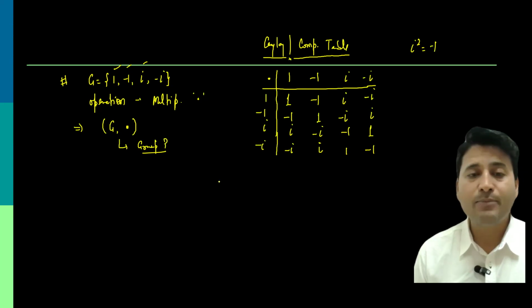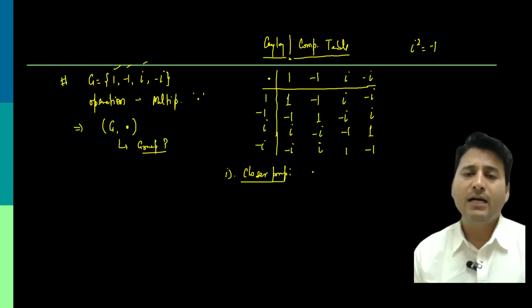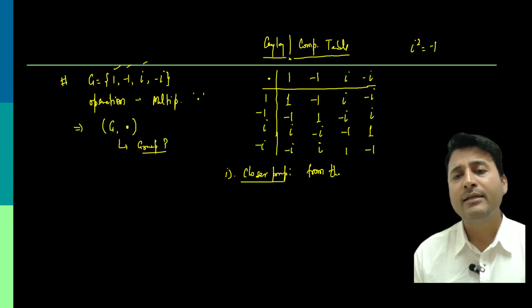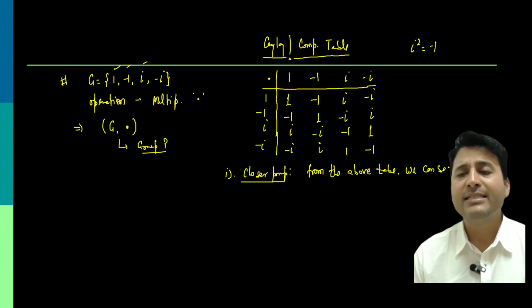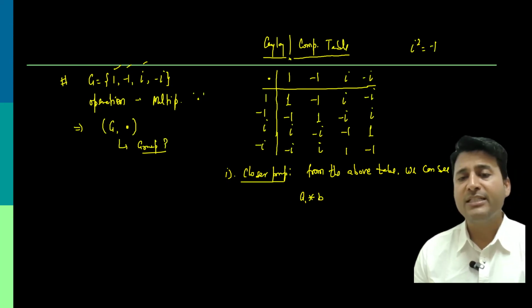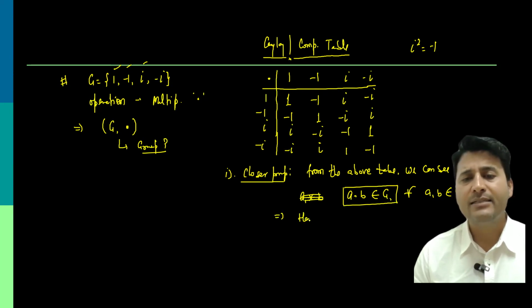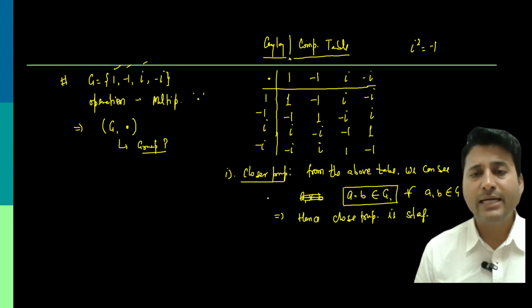So that's how we can check the closure property, and how to write it. We can simply write a statement from the above Cayley table or composition table: we can see that for every a, b, a star b, or over here the operation is not a star, so the operation is dot, a dot b belongs to G for every a, b belonging to G. Hence the closure property is satisfied. So this is how we check the closure property by using the Cayley table.